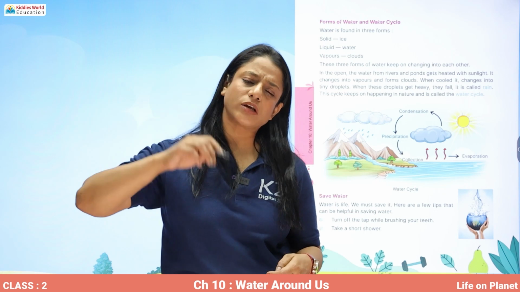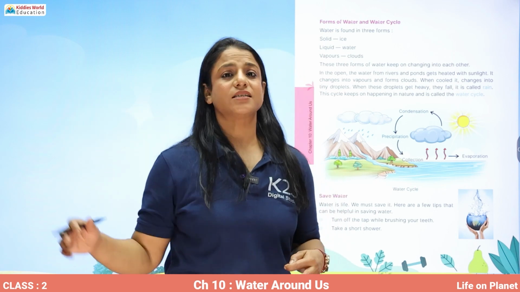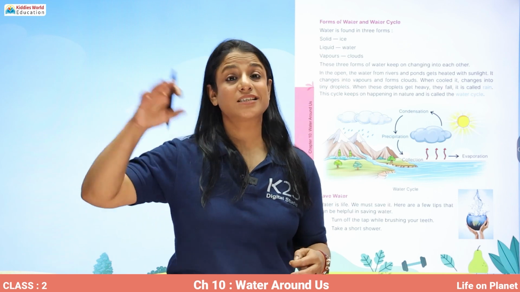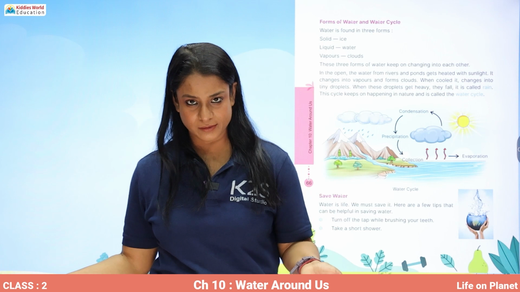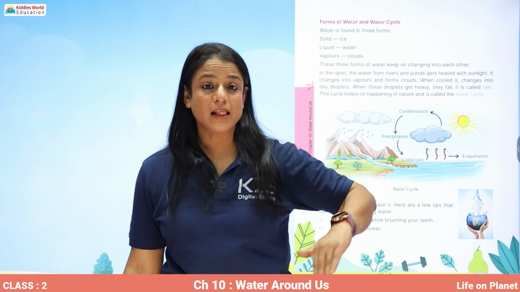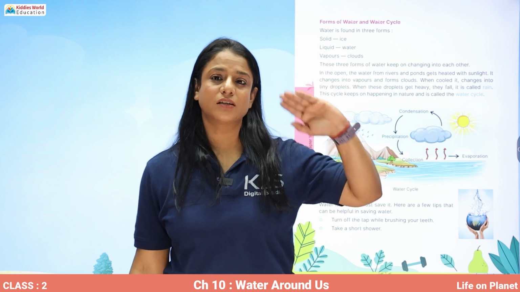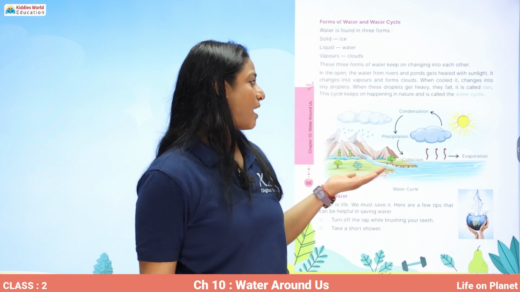So it keeps on changing in nature, and this changing of state of water in nature is called the water cycle. And this water cycle is helping the earth to have rain on it. Okay, so how does that happen?